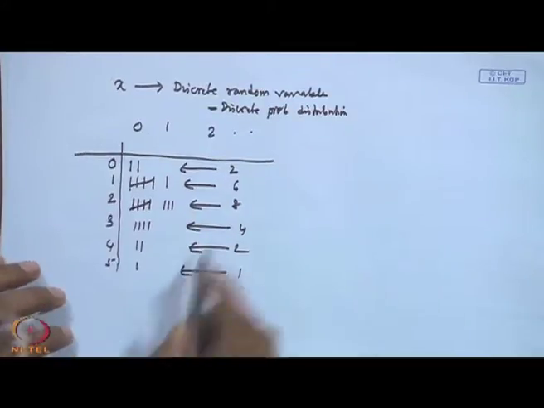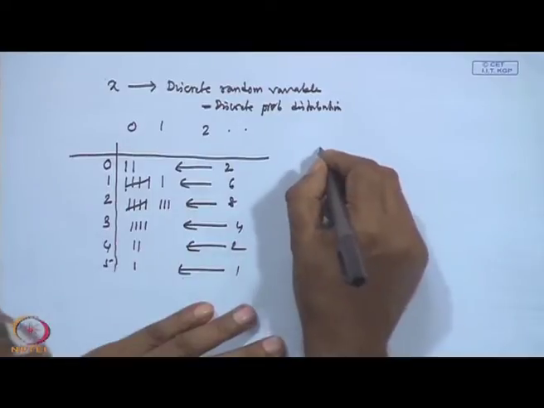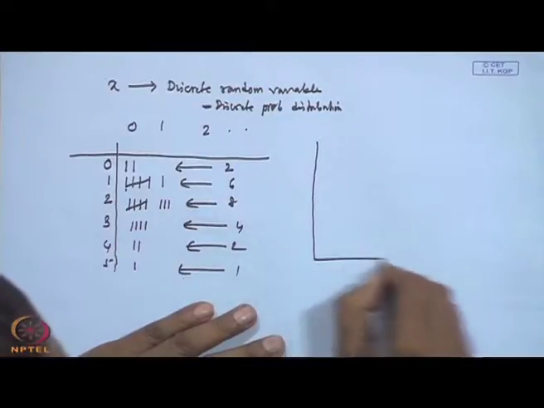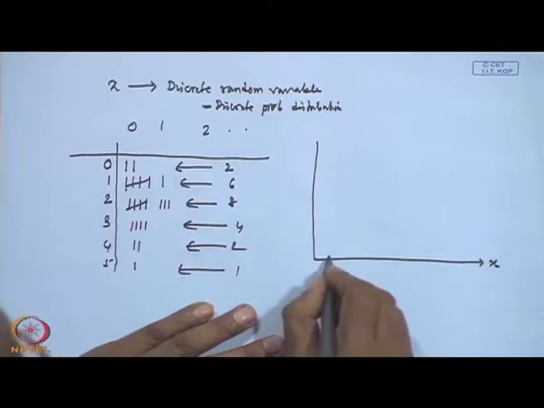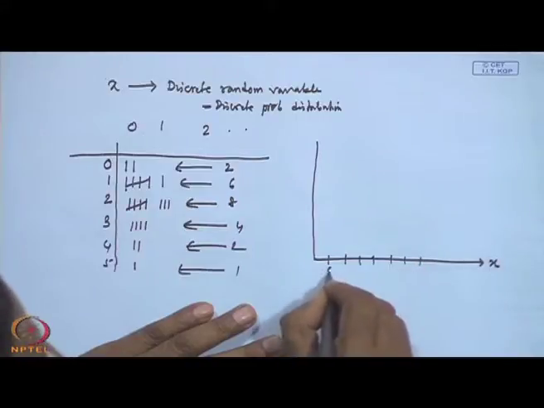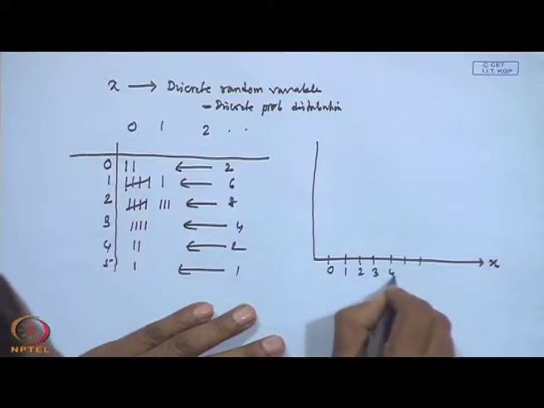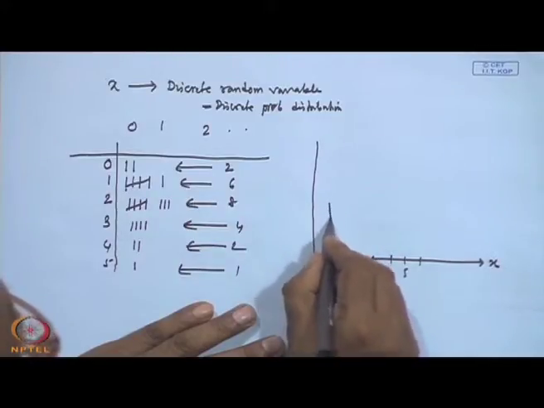So by characterization, what do we mean here? We mean that I have my discrete random variable which can take different values, suppose 0, 1, 2, 3, 4, 5, and it appears a different number of times.